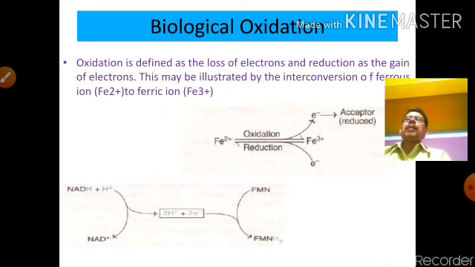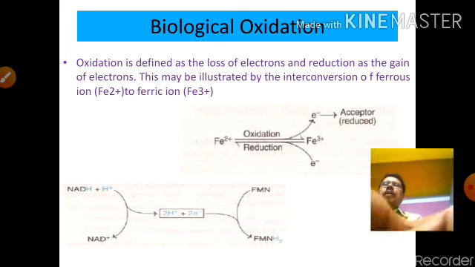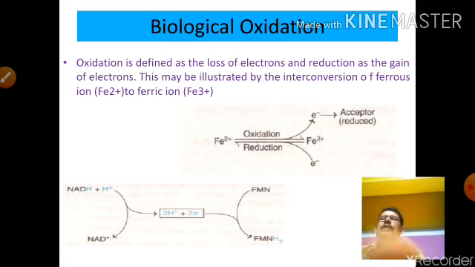Next, biological oxidation. What did we discuss in the earlier class? What is biological oxidation? That means oxidation is the loss of electrons or the addition of oxygen. Here is one example. Oxidation is defined as the loss of electrons, and reduction is the gain of electrons. And this illustrates the interconversion of ferrous ion to ferric ion.